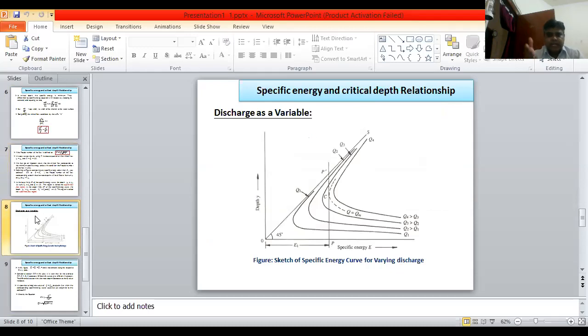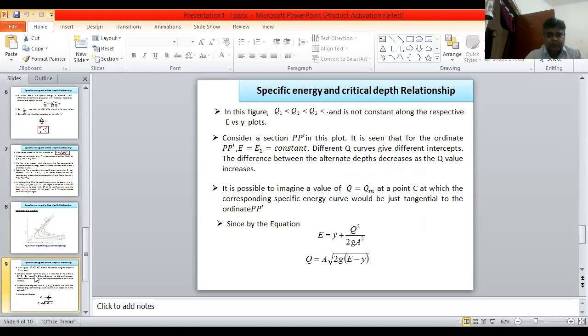This diagram shows the relationship between specific energy and critical depth. In the above figure, Q1 is less than Q2, less than Q3, and so on, and Q is not constant along the respective E versus Y plots.